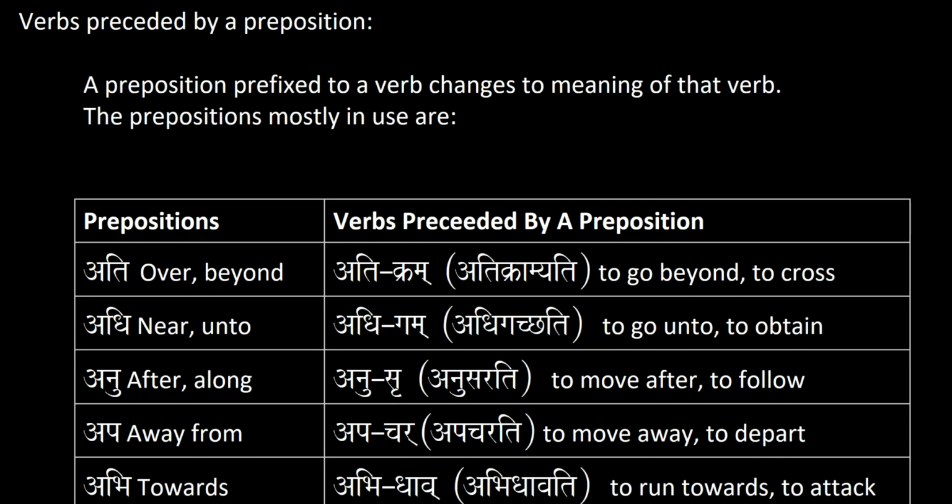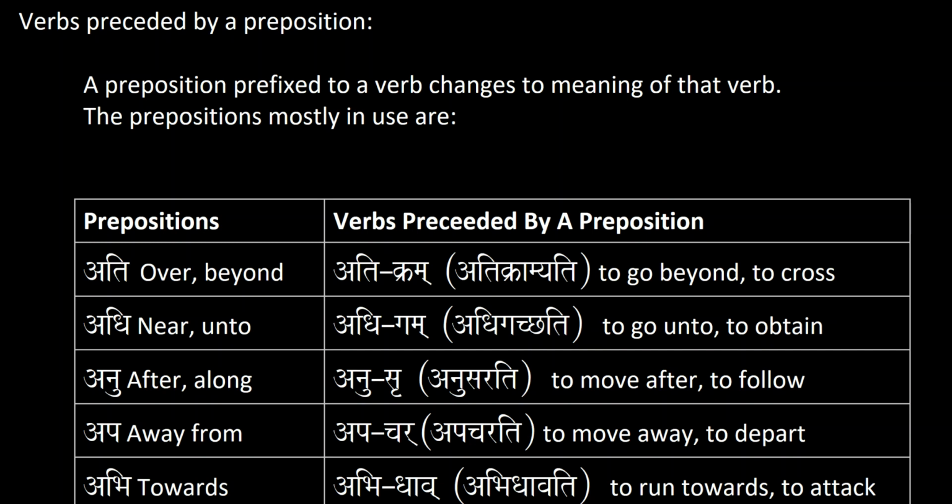Examples of prepositions preceding a noun would be away from the house, or towards a river, or after a village, etc. But when we see a preposition that is prefixed to a verb instead of a noun, the meaning of the verb changes in comparison to the verb that stands on its own.